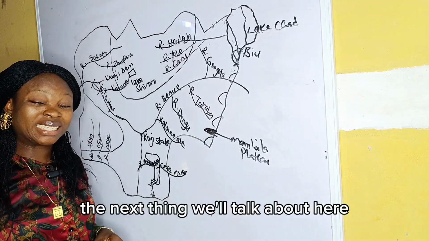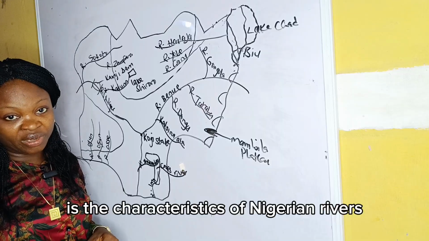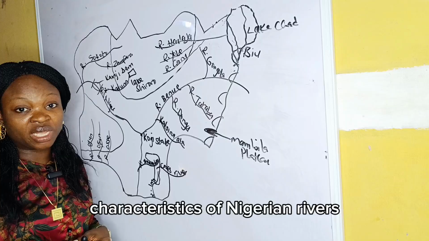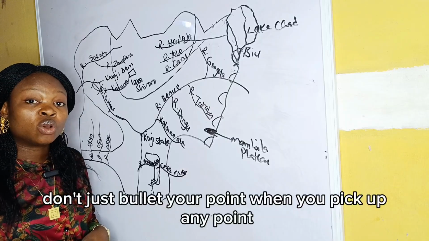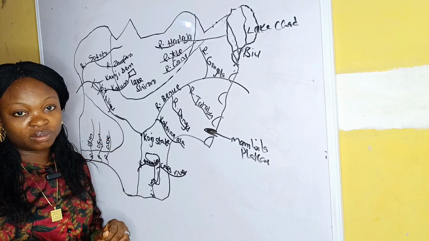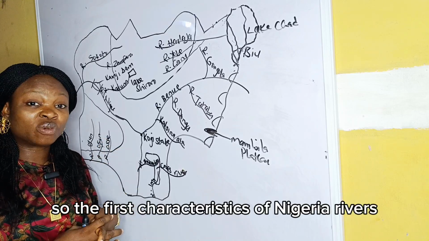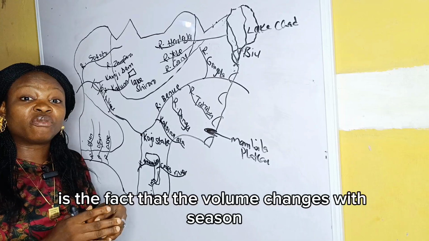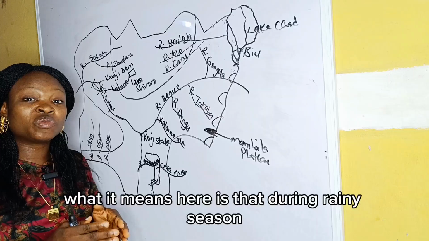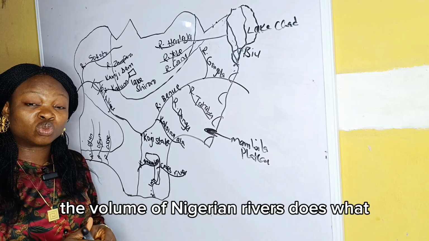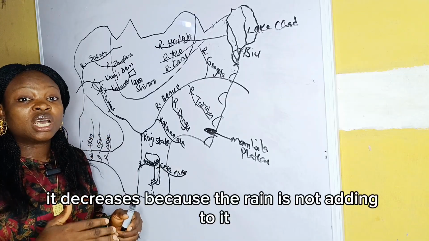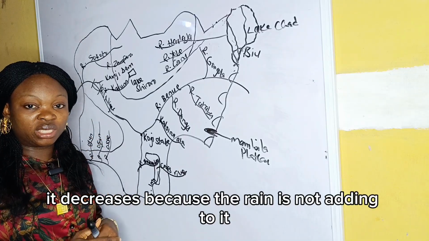The next thing we'll talk about is the characteristics of Nigerian rivers. Most times they ask this in external exams to list characteristics of Nigerian rivers. Don't just bullet your points. When you pick up any point, you have to develop that point and give example. So the first characteristics of Nigerian rivers is the fact that the volume changes with season. What it means here is that during rainy season, the volume of Nigerian rivers does what? It rises. But during dry season, the volume does what? It decreases because the rain is not adding to it.